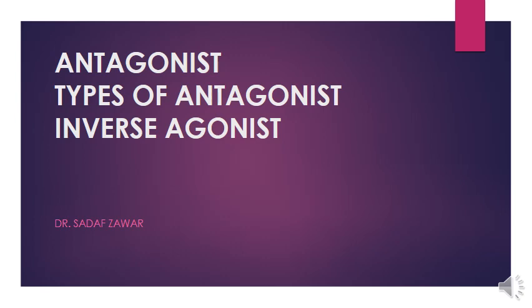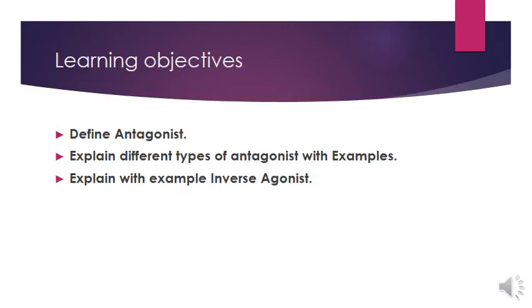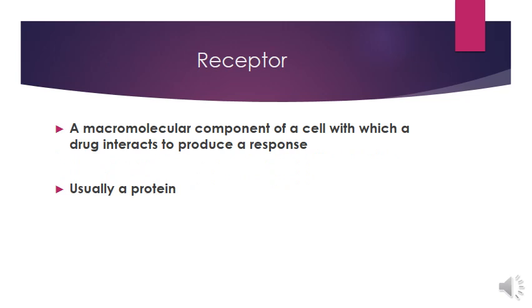Today we will discuss antagonists, different types of antagonists, and inverse agonists. The learning objectives of today's lecture are: at the end of the lecture you should know what an antagonist is. You should know about different types of antagonists and their examples. You should know what an inverse agonist is and an example.